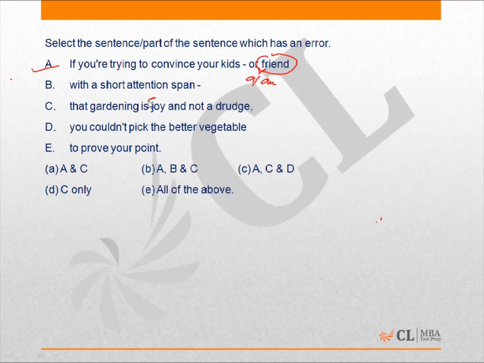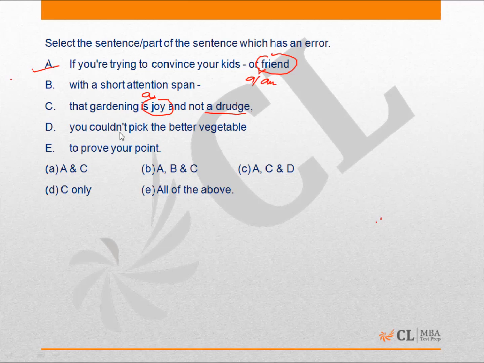Similarly, again, here joy requires an indefinite article. It should be that gardening is a joy and not a drudge. Normally, we know that we don't use articles with abstract nouns like joy, but then going with the parallel usage of a drudge here, again, joy being used as an object for gardening, a singular object, we have to use a over here. So it will become that gardening is a joy and not a drudge.